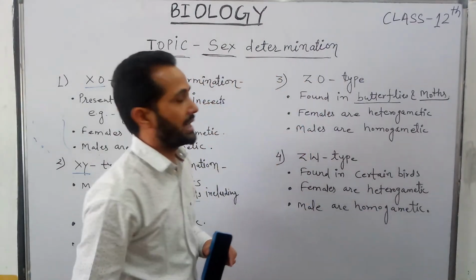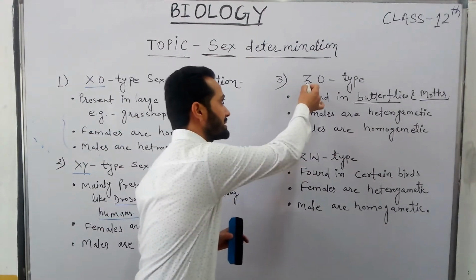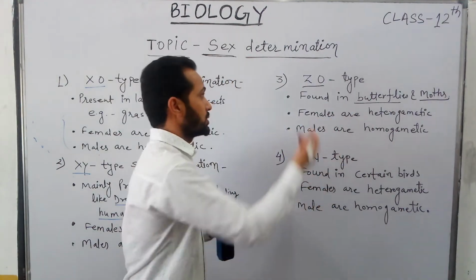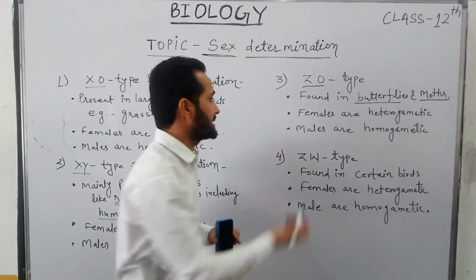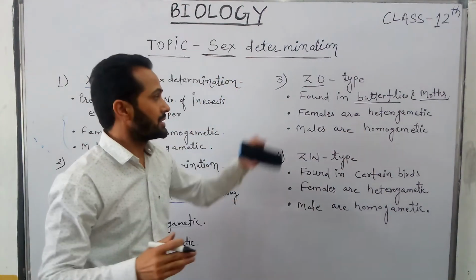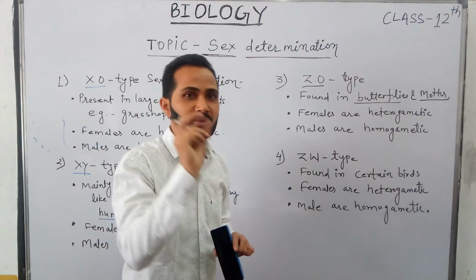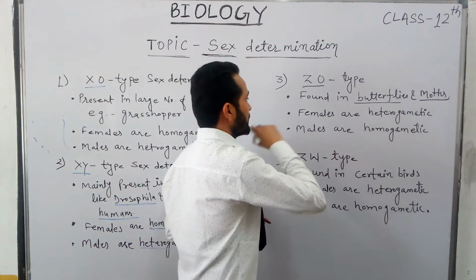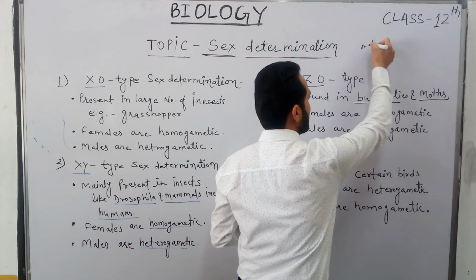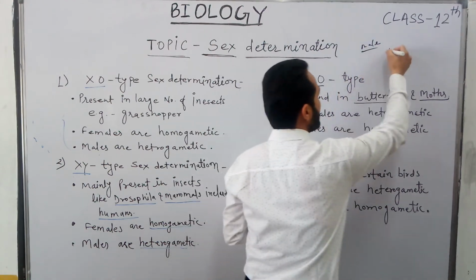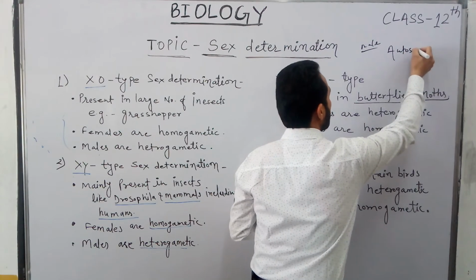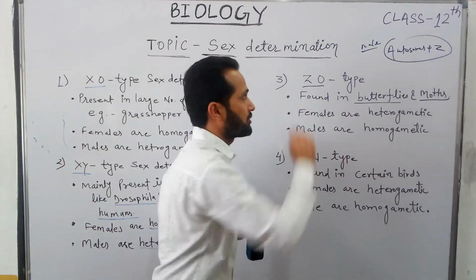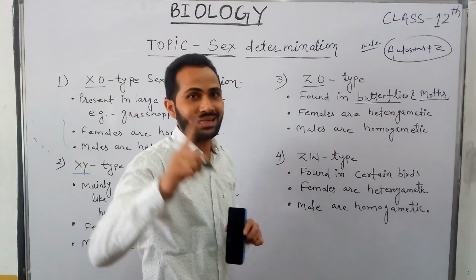Females are heterogametic in this mechanism, so males are homogametic and produce only one type of gamete, autosomes plus Z sex chromosome. Males produce only this type of gamete.